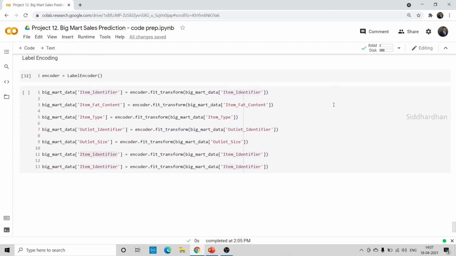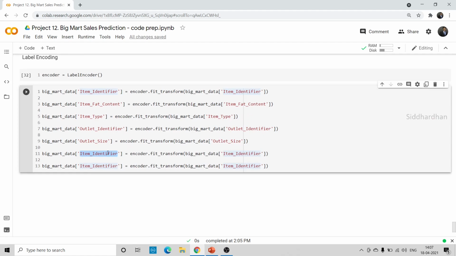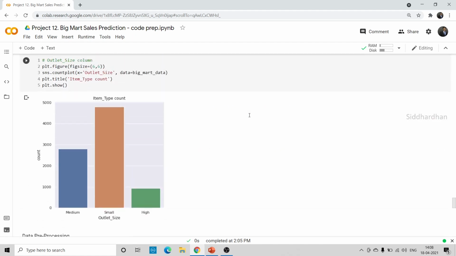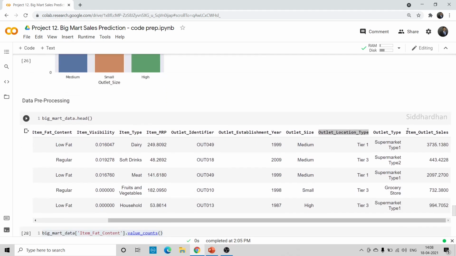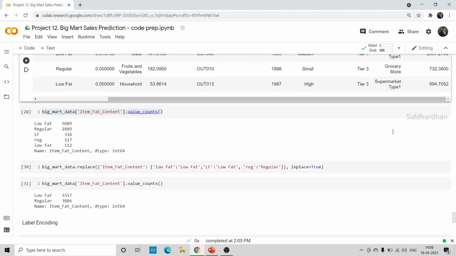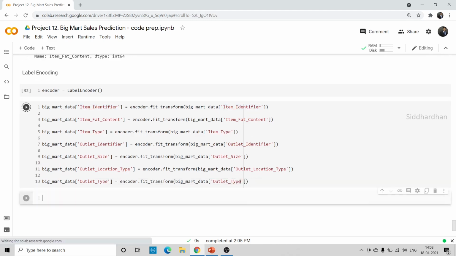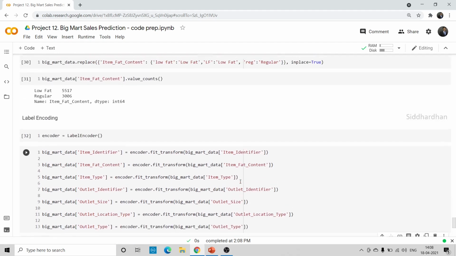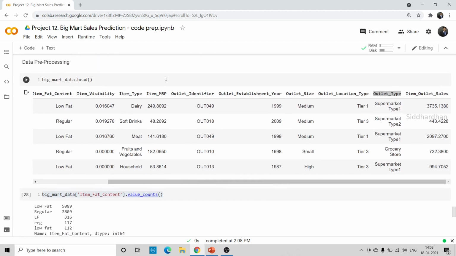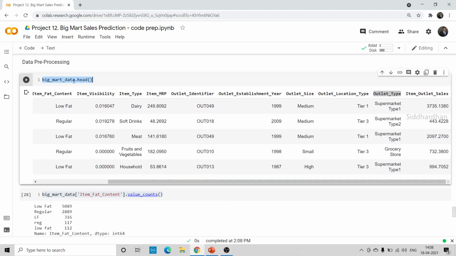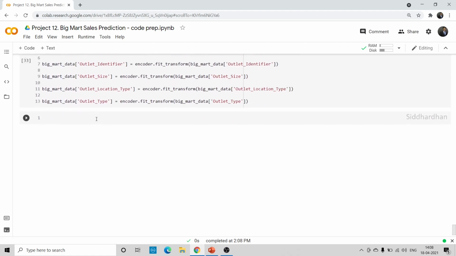Outlet location type, and finally it's outlet type. Okay, so this will encode all the categorical columns into corresponding numerical values. Okay, so let's run this. Now you can again print the first 5 rows of the data frame. Now let's see whether these categorical columns are still there or not.